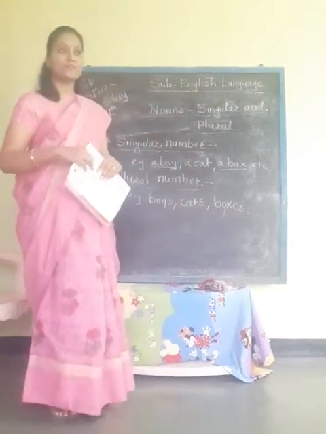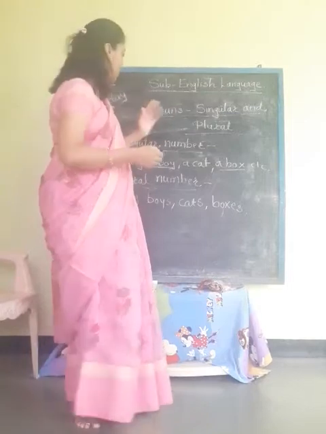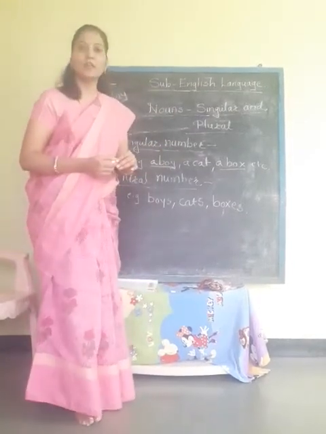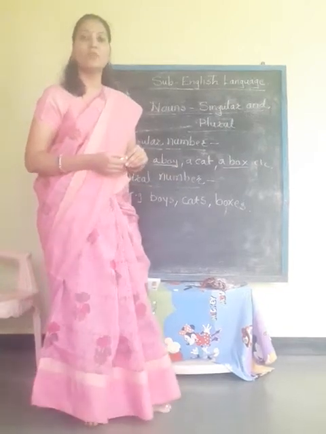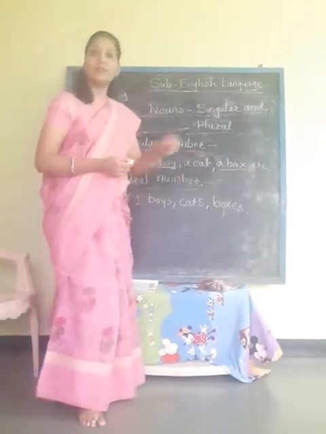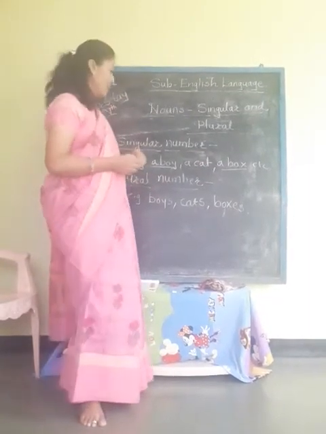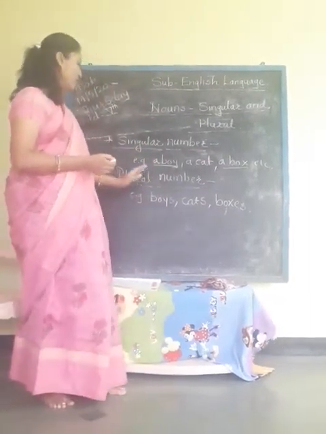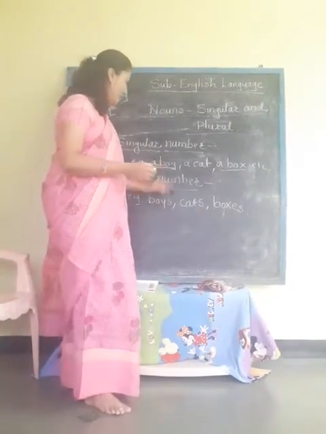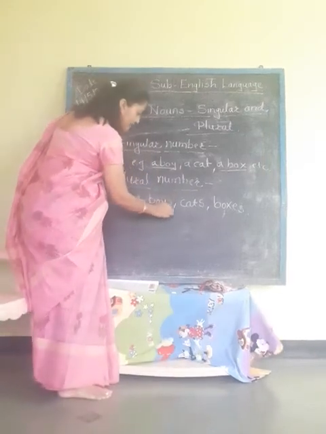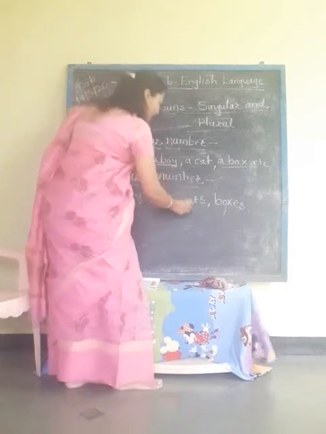So students, have you noticed the difference between these two things? In singular, we are talking about a boy. A boy means one boy. A cat, one cat. A box, one box. But in the plural number, we have made plurals of these things. For example, boy: we have added s and made the plural, boys.